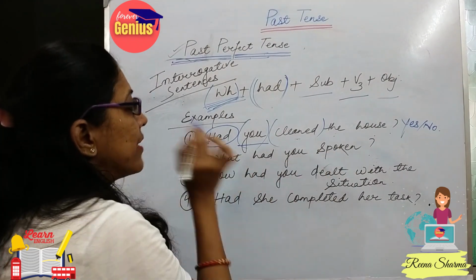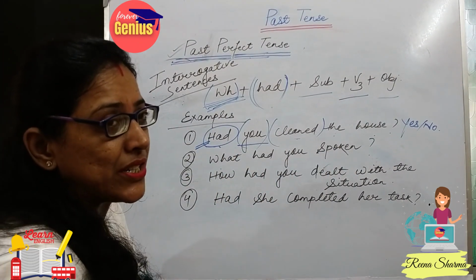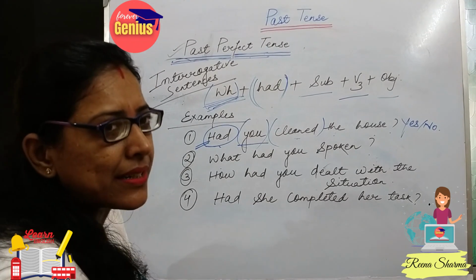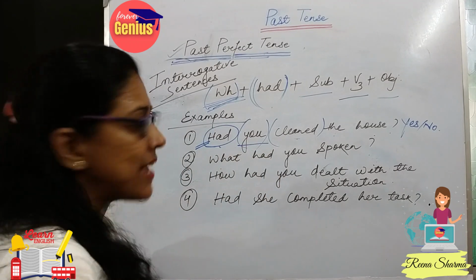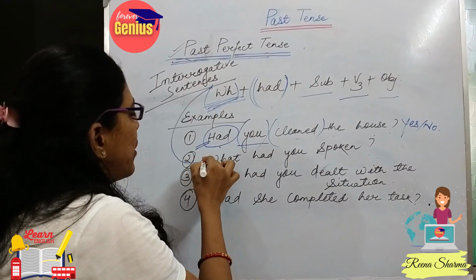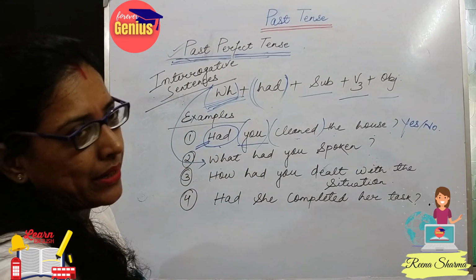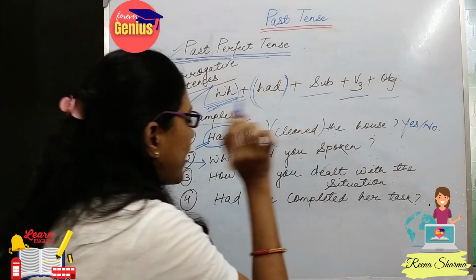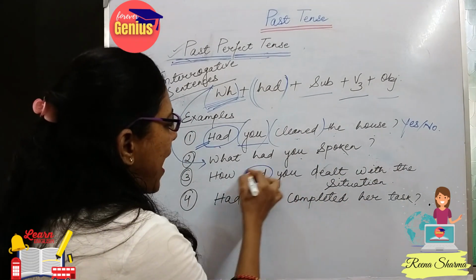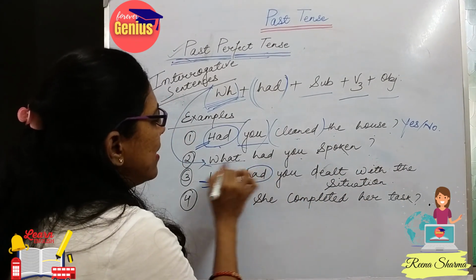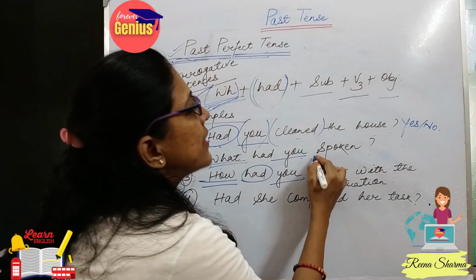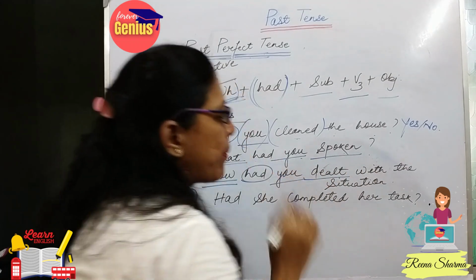What had you spoken? When I cannot answer a question in either yes or no, I have to speak certain words. In those cases, we use the word what, which belongs to the WH family. So what had you spoken? How had you dealt with the situation? See, first comes the WH family word, then had, then comes the subject, then comes the third form of the verb.